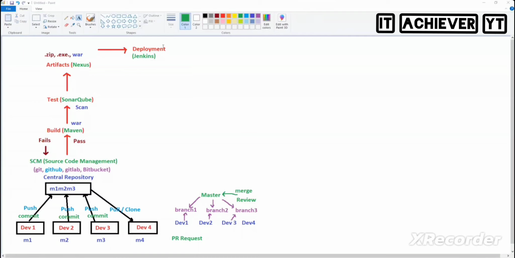Okay, now these deployments, Jenkins will do the deployment. The question is where? AWS. Are we using AWS or Azure or GCP? Let's talk about AWS. In AWS, which is the service where you do the deployment? EC2.